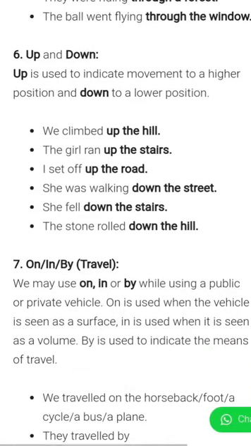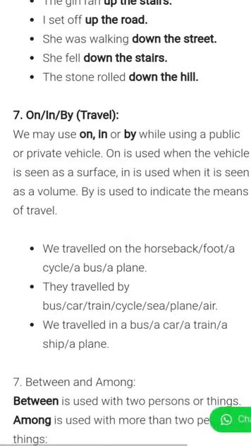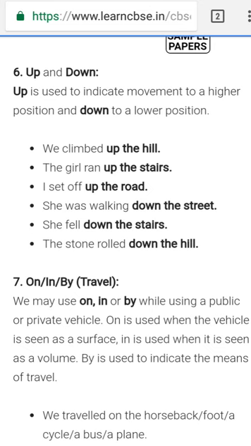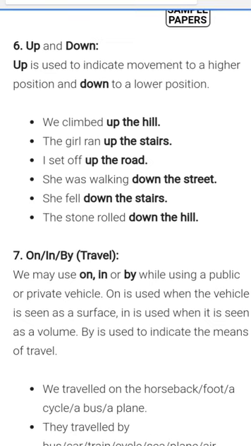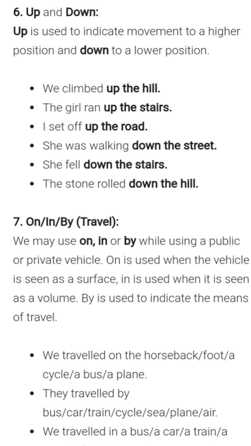The next is up and down. Up is used to indicate movement to a higher position and down to a lower position. We climbed up the hill. The girl ran up the stairs. I set off up the road. She was walking down the street. She fell down the stairs. The stone rolled down the hill.